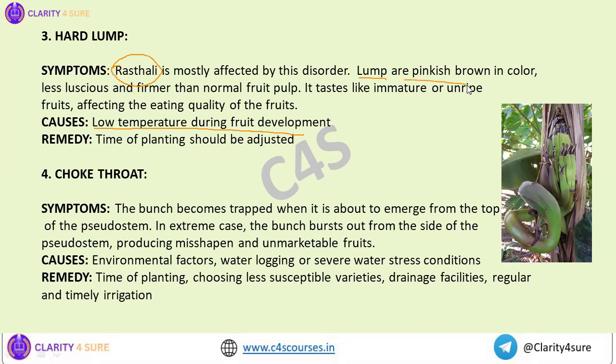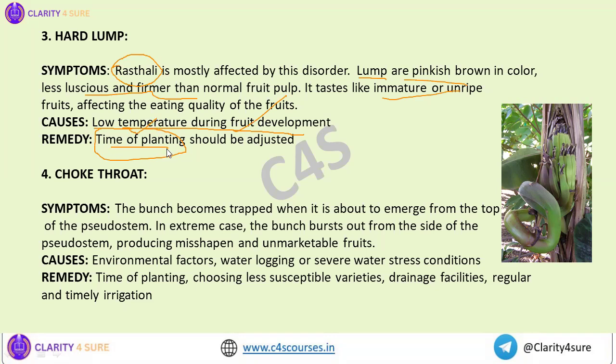The lumps will be pinkish brown in color. They will be less luscious and firmer than the normal fruit pulp. And if we eat those hard lumps, then it feels like immature unripe fruit. So that is why we need to adjust the time of planting, so that during fruit development the fruits are not exposed to too much low temperature. So we need to take care of the time of planting.